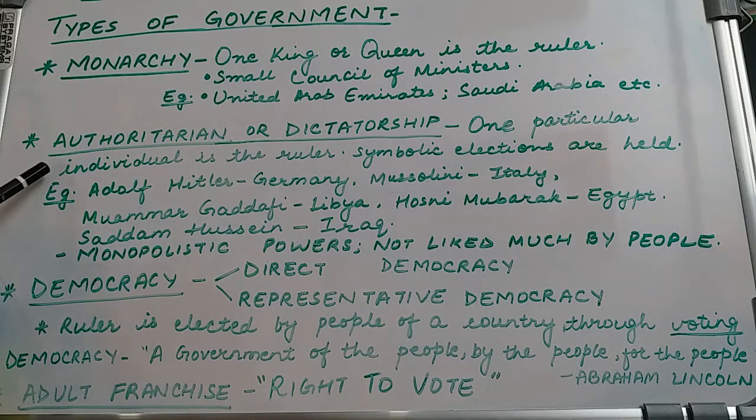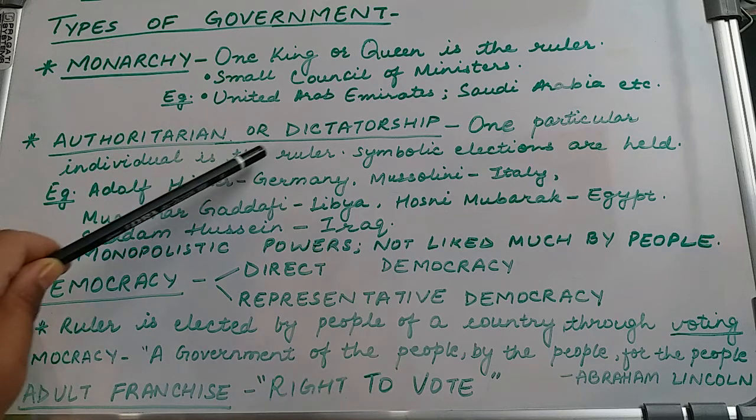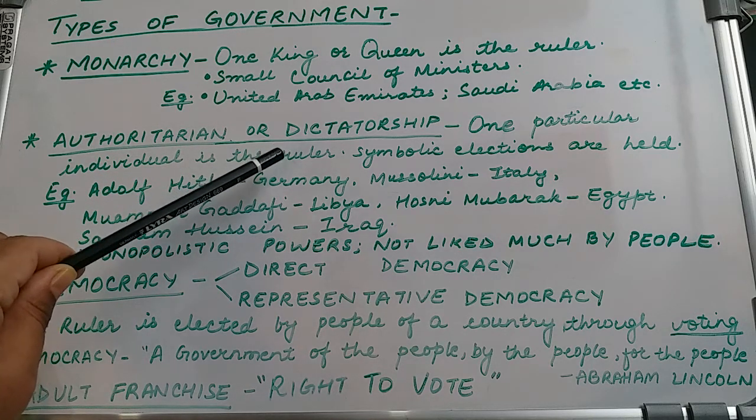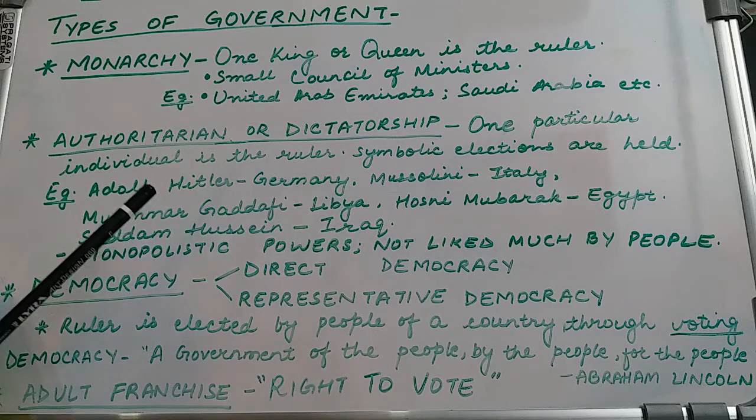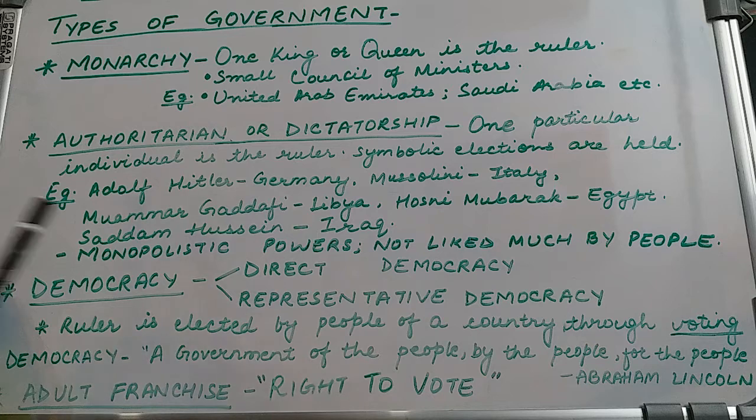The next type is the authoritarian or dictatorship government, where the ruler is not necessarily a king or queen, but he or she takes all the important decisions and considers himself or herself the ruler of that country. For example, some authoritarians or dictators were Adolf Hitler, Muammar Gaddafi, Hosni Mubarak, etc.